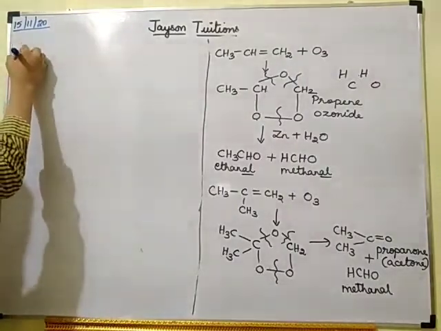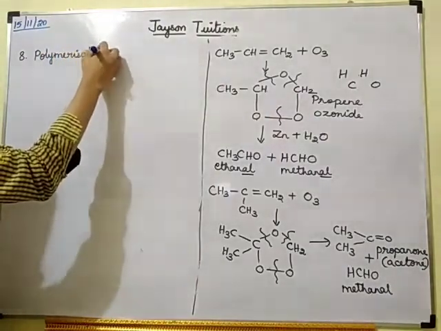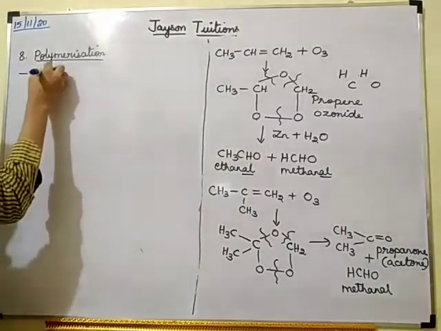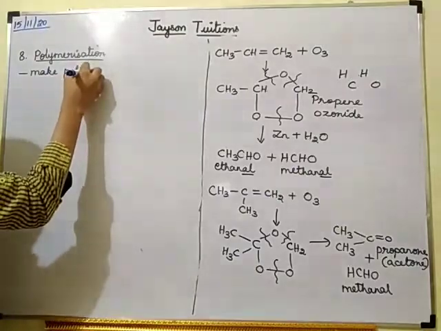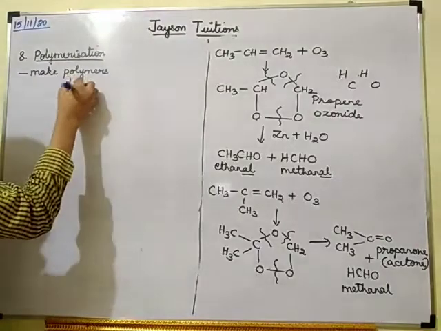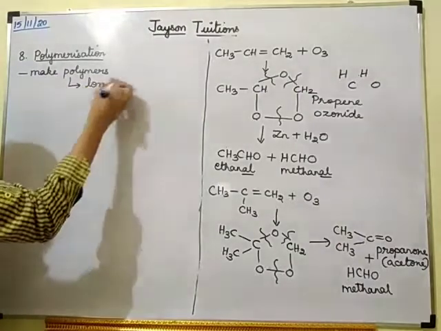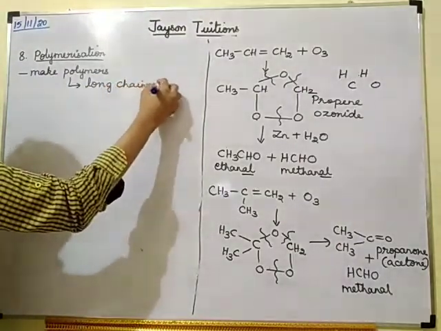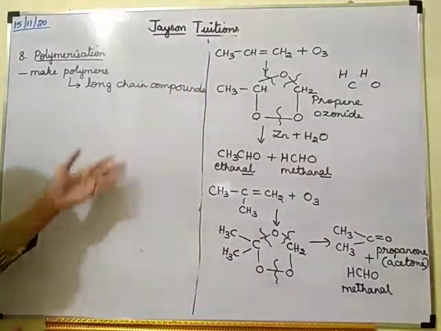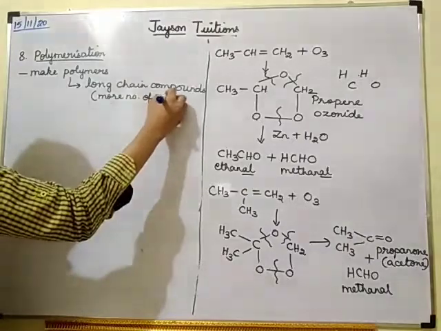The last one is polymerization. Polymerization means we are going to make polymers. What do you mean by polymers? Polymers are long chain compounds. Long chain compounds means the number of carbons in the chain will be more. So it has more number of carbons.